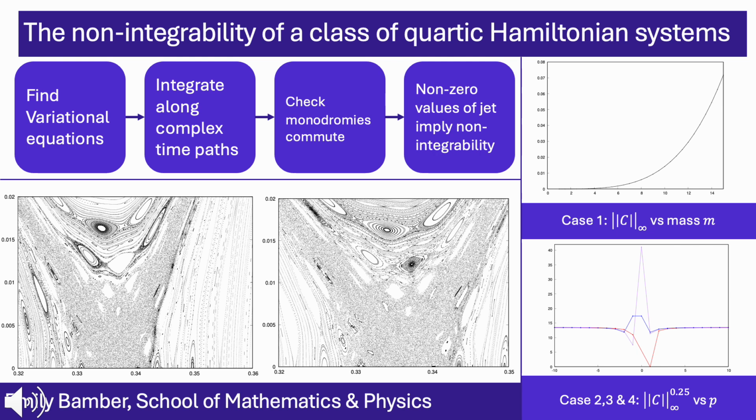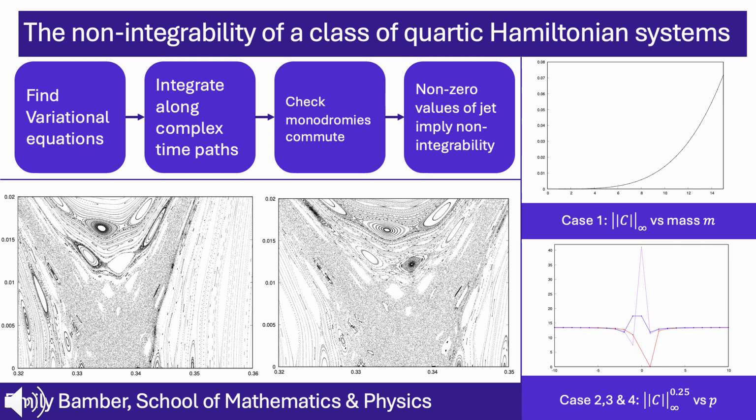Following this, the method I am using involves complex time paths and calculating a monodromy matrix, so time can move in any direction on a two-dimensional plane. These are produced from variational equations, which study tiny perturbations in the system. If the system is integrable, these matrices will commute. But when they don't commute, it's evidence that the system is not integrable. That is exactly what these graphs on the right show.